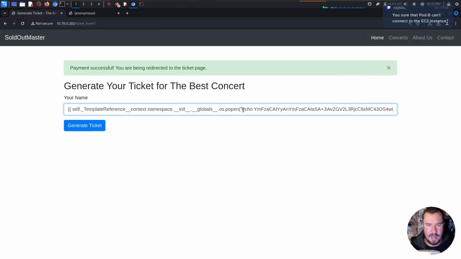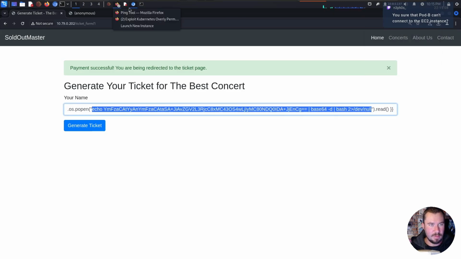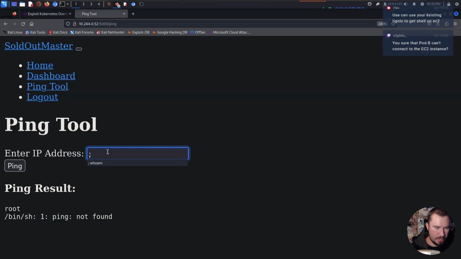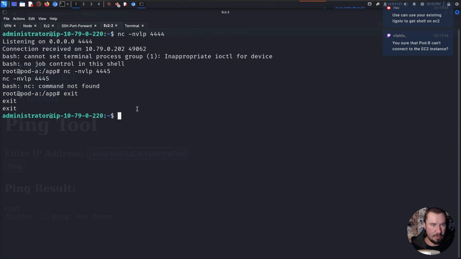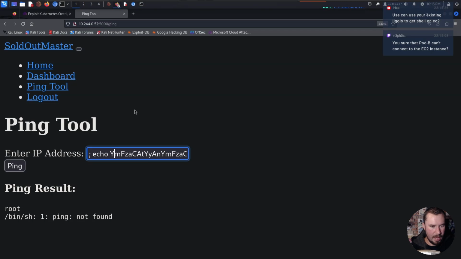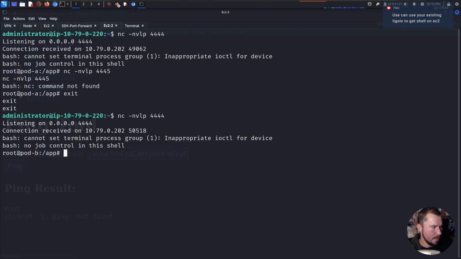Let's go ahead and grab this command right here. Same command that we were using. We'll go over to our ping tool and we'll just close out the syntax. Literally same command I just used, but instead we're going to try to do it directly from pod B. Because I guess if EC2 can connect to pod A, it can probably connect to pod B. Let's just find out. Ping. Oh, boom. And we're able to successfully do it. There we go. So we have a shell on pod B.